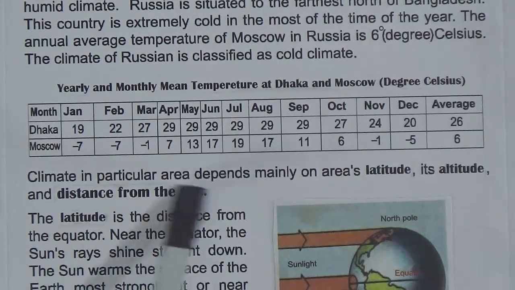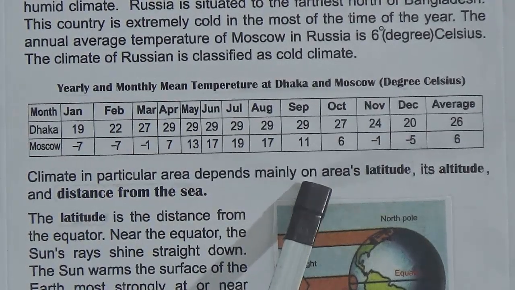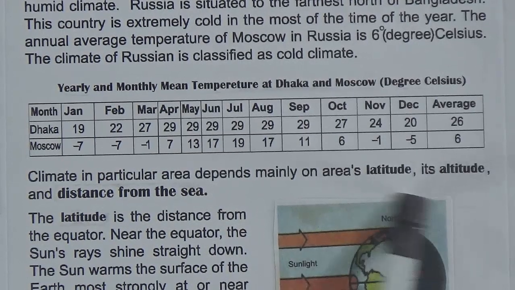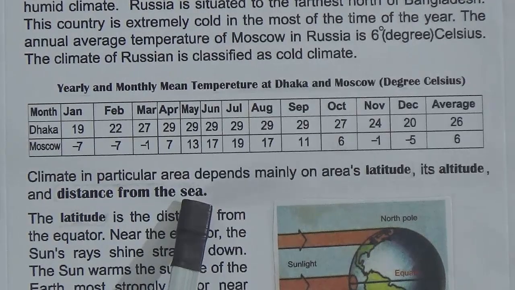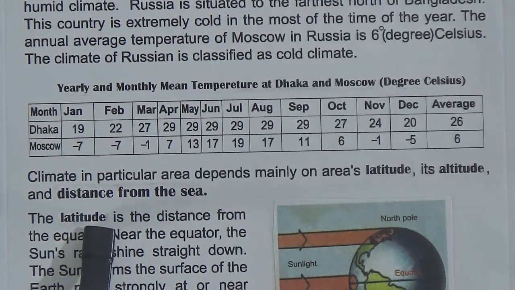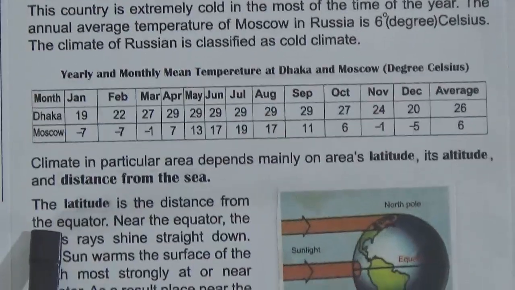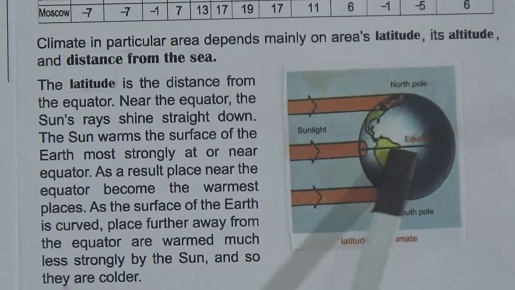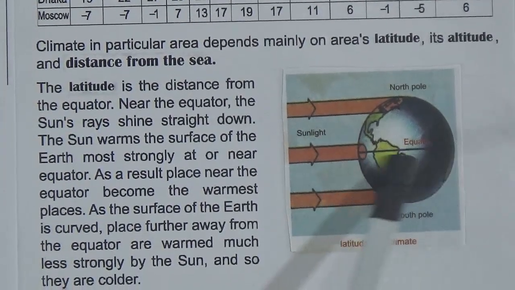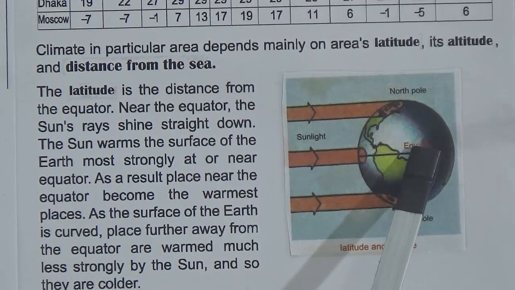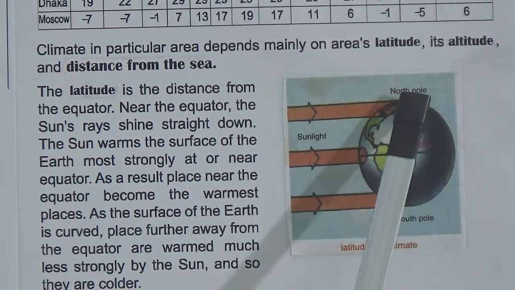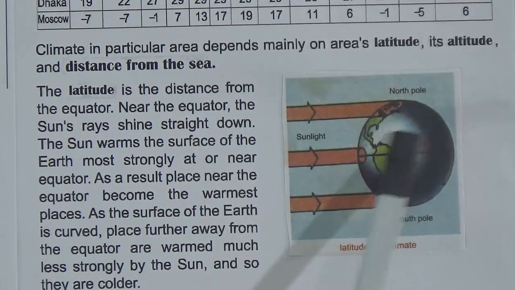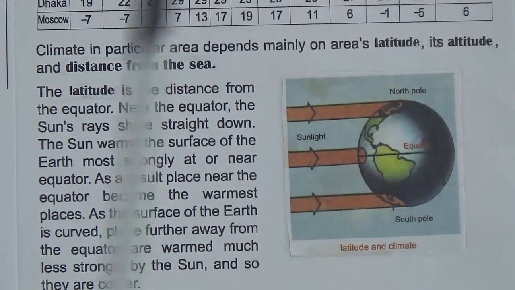Climate in a particular area depends mainly on the area's latitude, its altitude and distance from the sea. The latitude is the distance from the equator. If you can see this picture, the middle is the equator and the latitude is the distance from this equator, around this side.